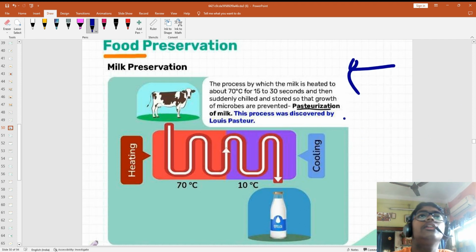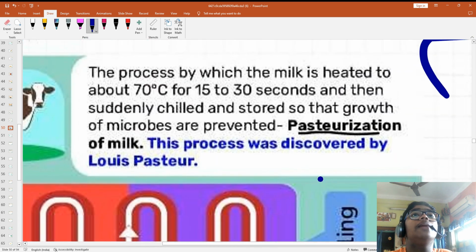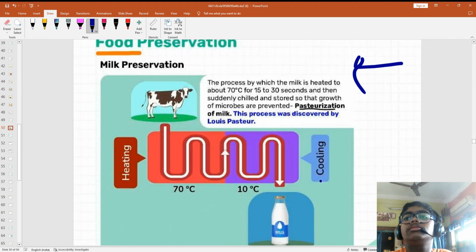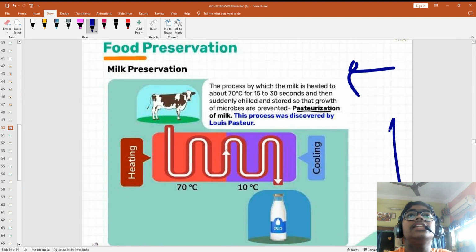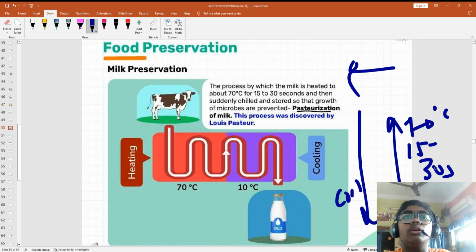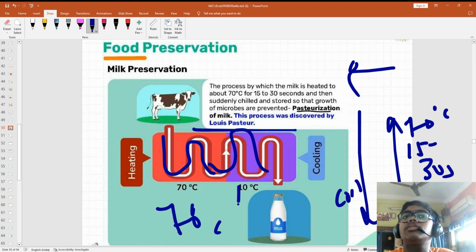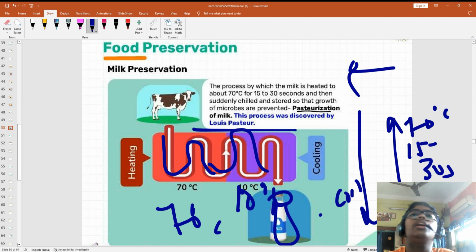दस ला इसे ही बोलते हैं पैस्चराइजेशन. देखिए, the process of milk where it is heated at 70 degrees Celsius for 15 to 30 seconds, then suddenly chilled, suddenly cooled down and stored. This prevents the growth of microorganisms. This is called as pasteurization and it was discovered by Louis Pasteur. 70 डिग्री में करते हैं तो suddenly it is coming to 10 degree and it is stored in the container.